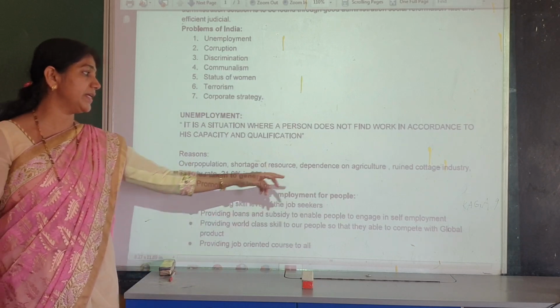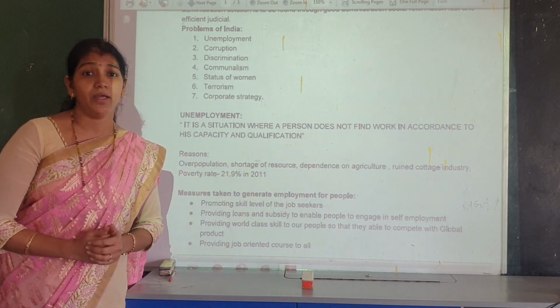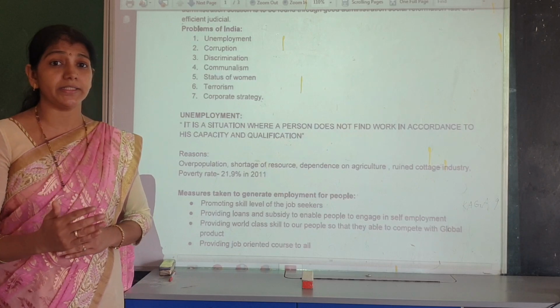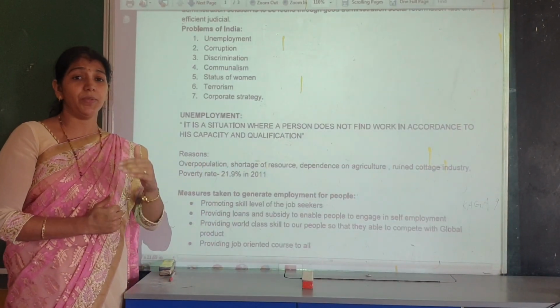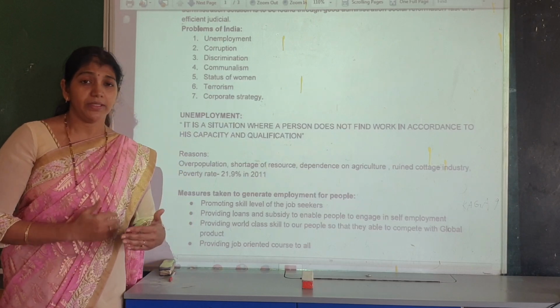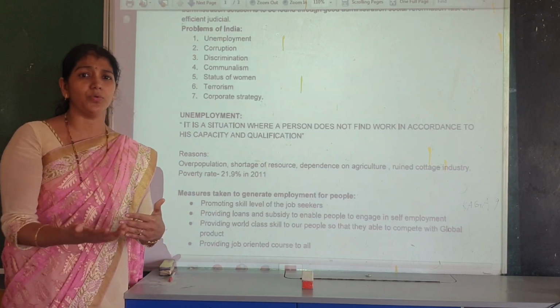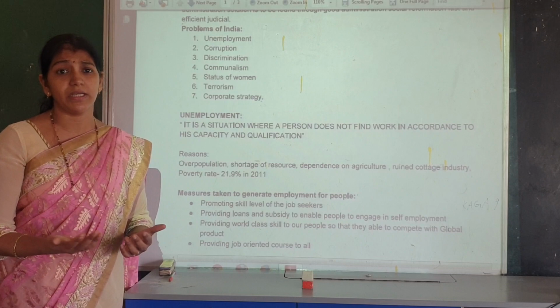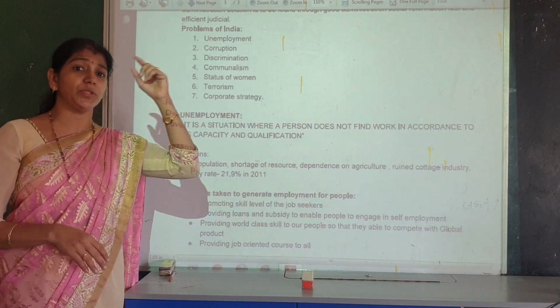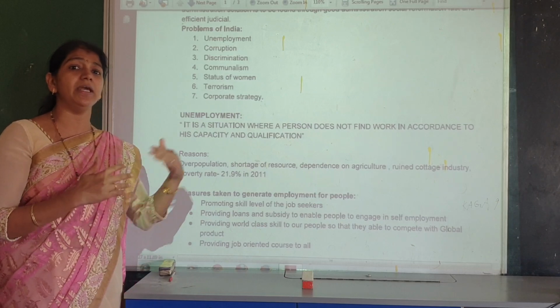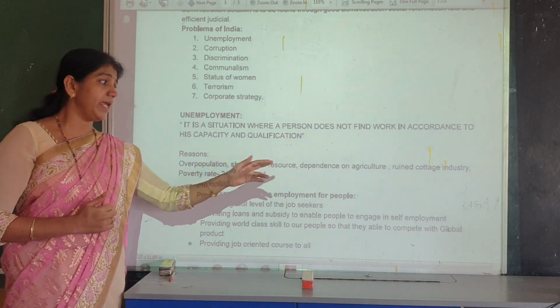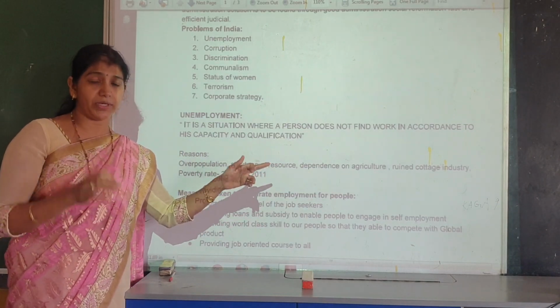The third one is dependence on agriculture. Heavy dependence on agriculture is also one of the reasons for unemployment. How is it possible? In a family there may be one or two, or even four children, and all the children depend on one single limited piece of land, and that creates unemployment, because agriculture is the main occupation of our country.